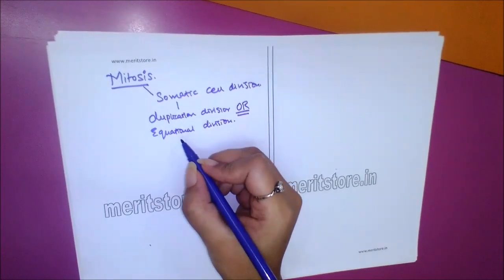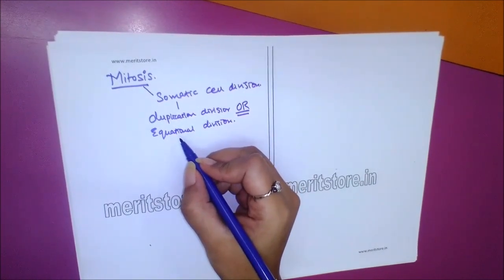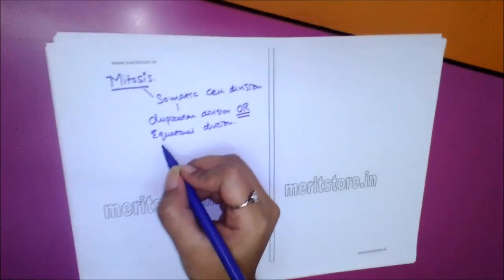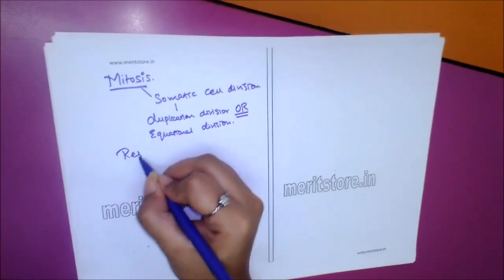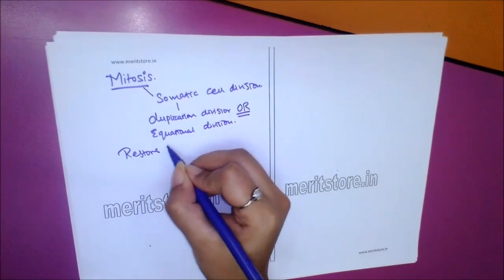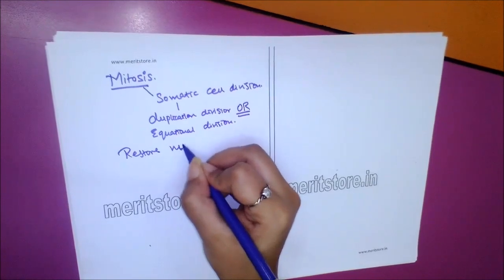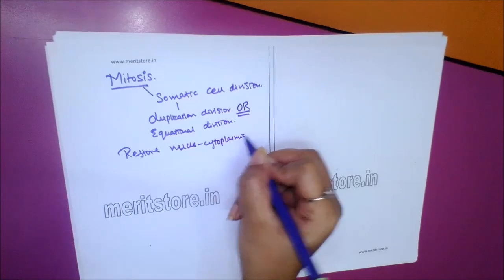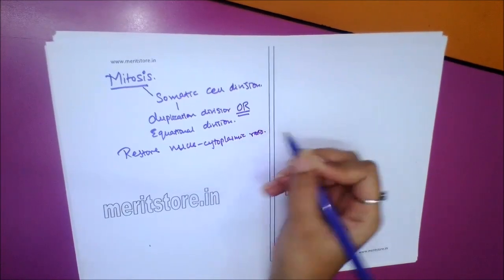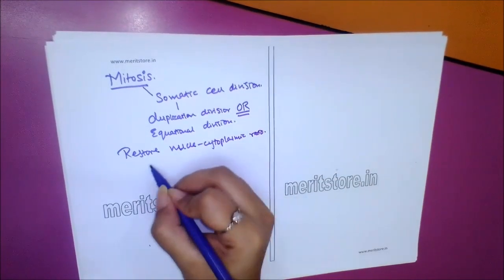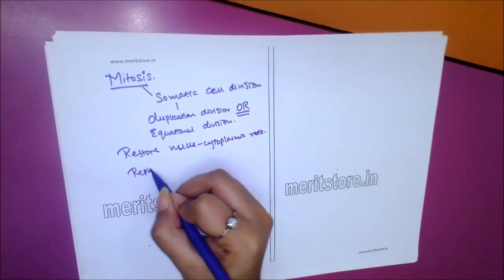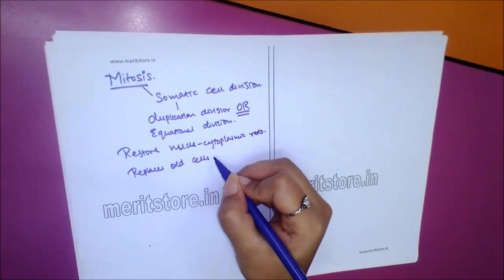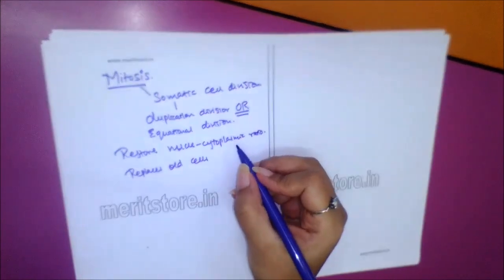It also replaces old cells and helps to increase the number of cells in an organism.